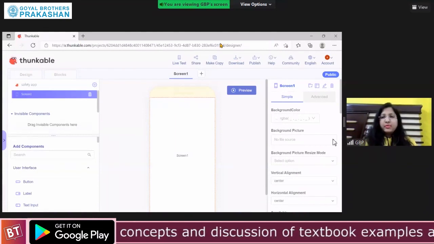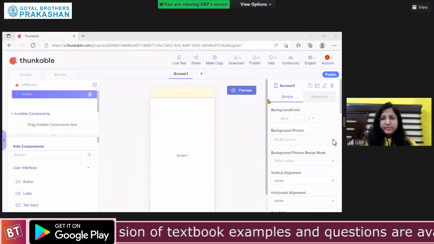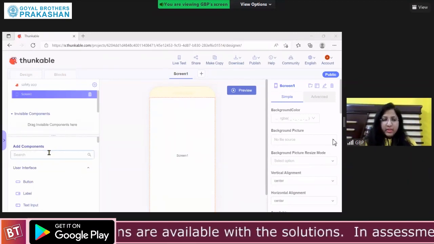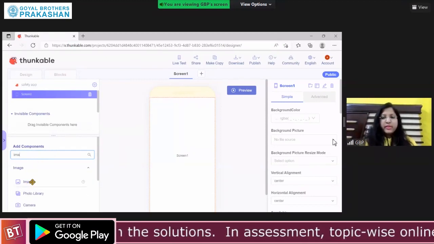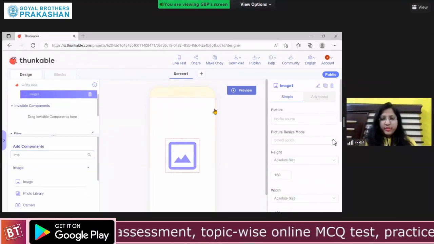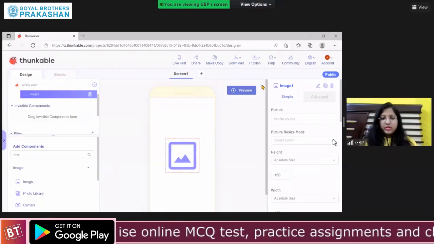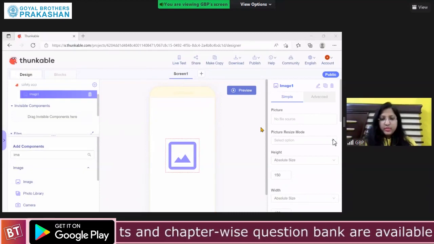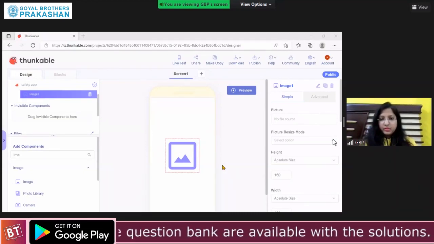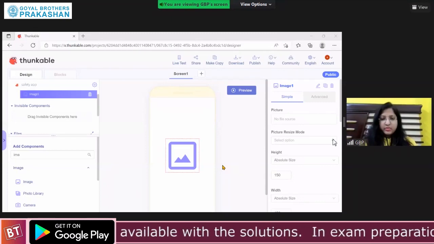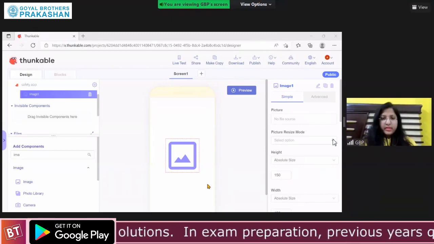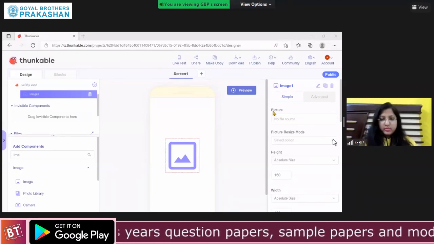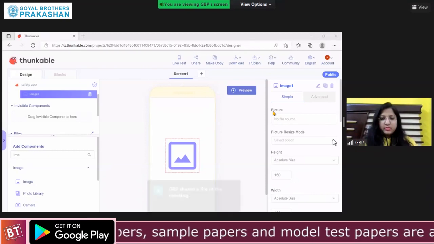Now let's work on the designing. Fine. So first let us put an image. So drag and drop the image component. Okay, I'll do one thing. I'll give you the image. Thank you, Dhanishri. I'll send you the image on chat. Everybody can download it and use that. Okay, this is the logo.